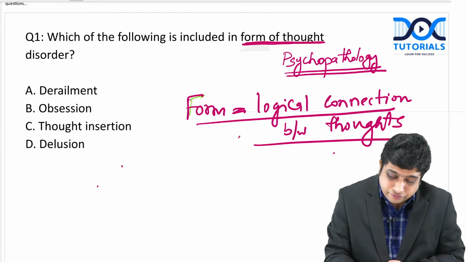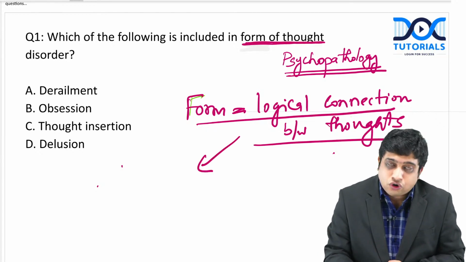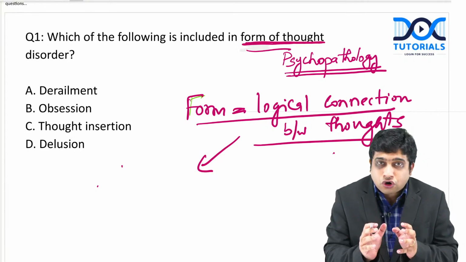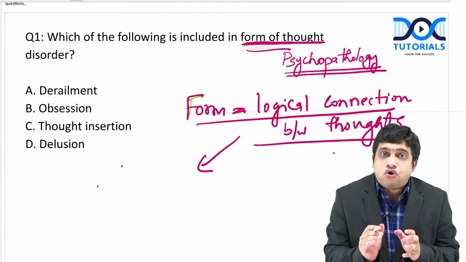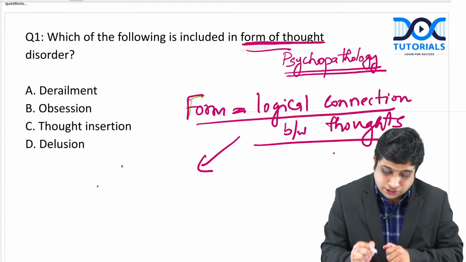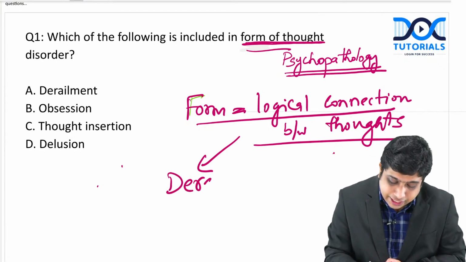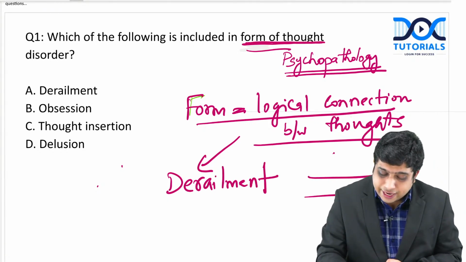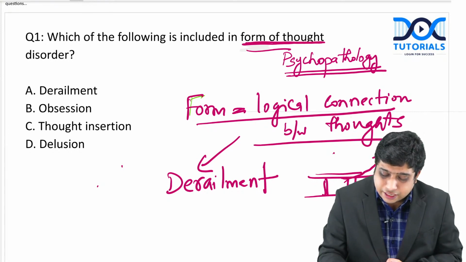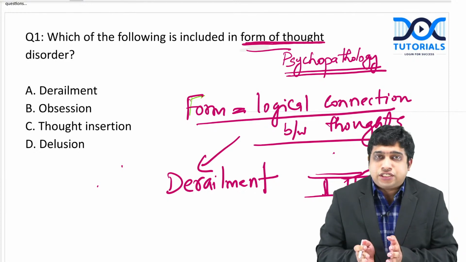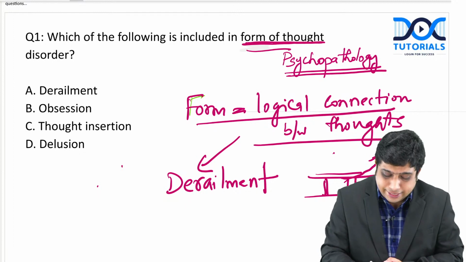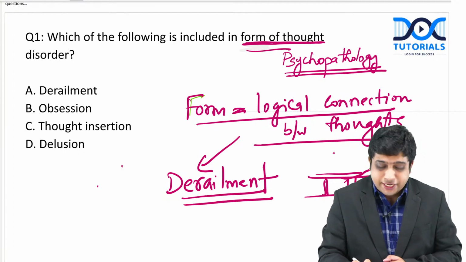So, when this logical connection is lost, it causes disorders of form of thought. Disorders of form of thought means there is loss of logical connection of thoughts. What is derailment? You know the railway track, the train is going on a track. What happens? It loses the track. Likewise, when the logical connection of the thought is gone, the loss of connection, it is called derailment.